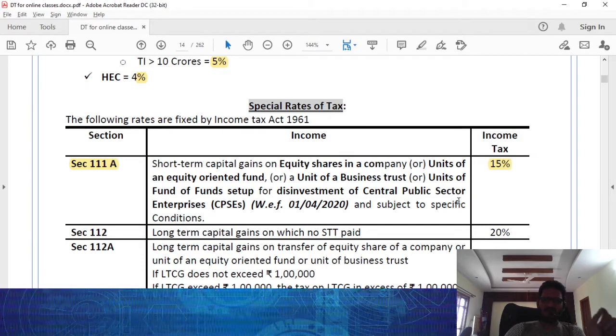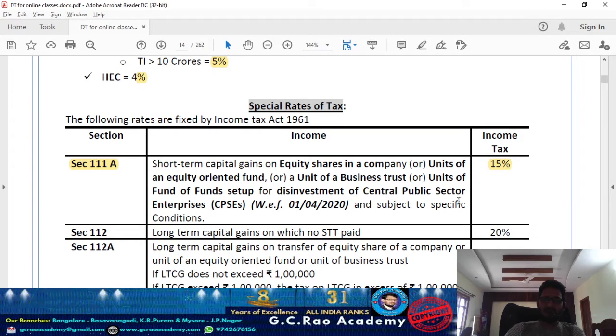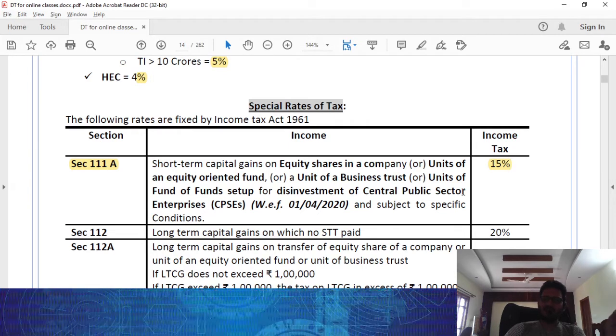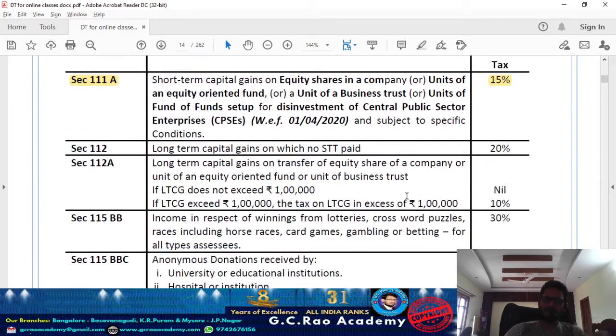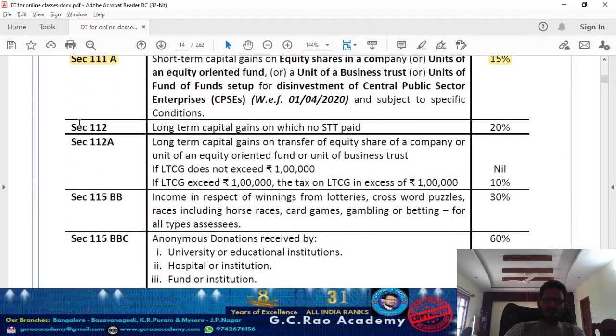The assessee is transferring a short-term listed security, and the transfer of which is subject to payment of securities transaction tax. Then the resulting short-term capital gain on the transfer of that short-term listed security is going to be taxable in the hands of the assessee at the rate of 15%. It is applicable for all assessees. Next one, section 112, that is long-term capital gain other than the long-term capital gain covered in section 112A. General long-term capital gains are taxable at what rate?